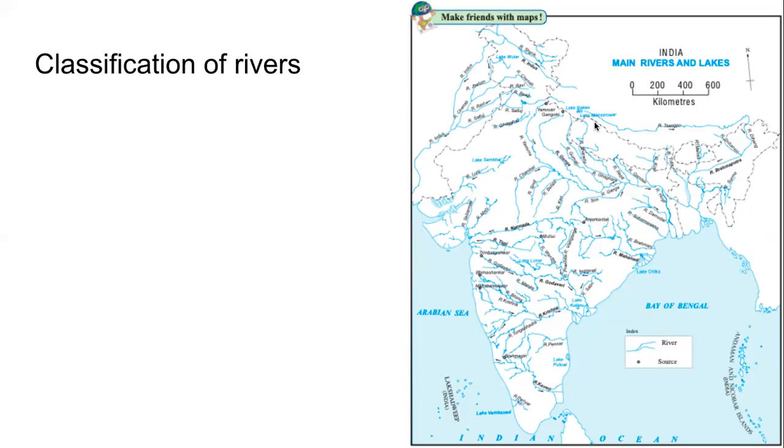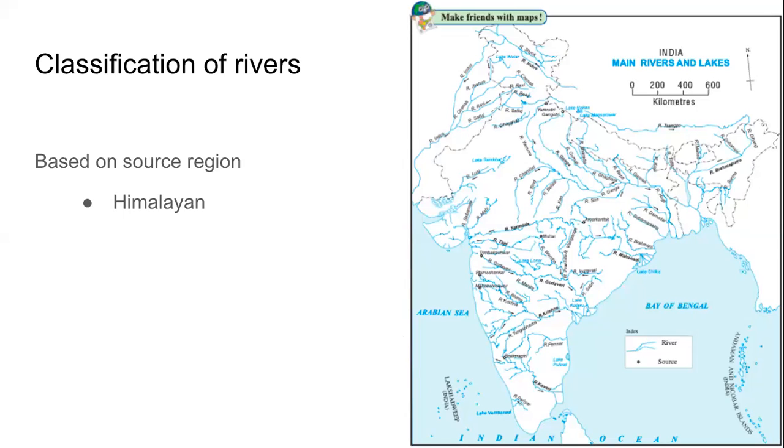From north to south, greater to lower Himalayas. From west to east, we have the western Himalayas, the central Himalayas, and the eastern Himalayas. Remember this. So, based on where the rivers originate, one group of rivers is called the Himalayan rivers, the Himalayan river system.